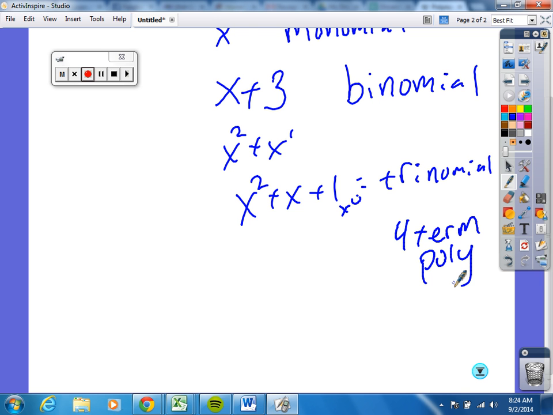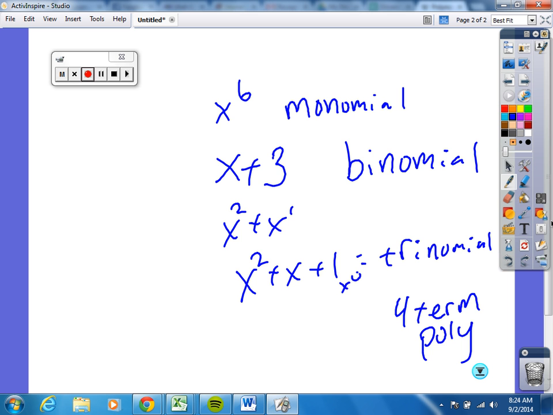Okay, so the next word we're going to talk about is degree. Degree means the highest power in the polynomial. So this would be degree 6, because your power is 6. Everybody there with me? What would be degree here? 1, x to the first. Degree here? 2. Degree here? 2 as well, right? Does that make sense to everyone?